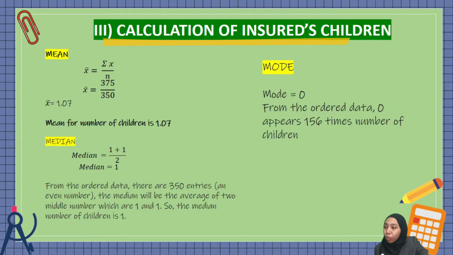Okay, and from the ordered data, there are 350 entries, which is an even number. So the median will be the average of the two middle numbers, which are 1 and 1. So the median number of children is 1. And for the mode, since the mode is the greatest frequency, we get the mode equal to 0, because from the ordered data, 0 appears 156 times for number of children.